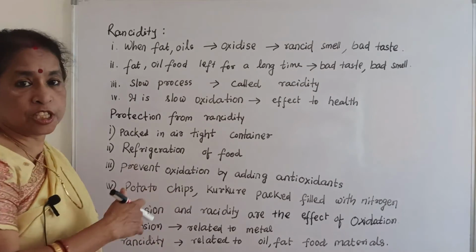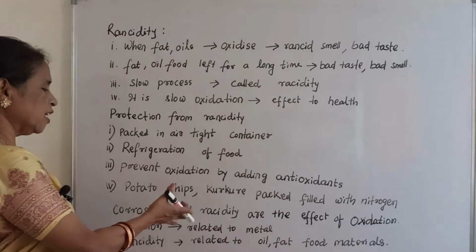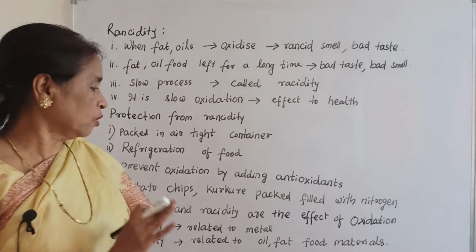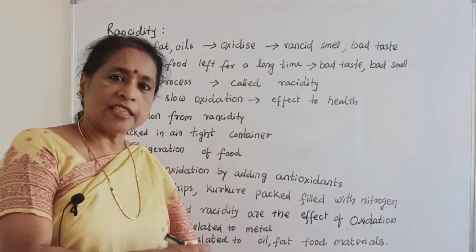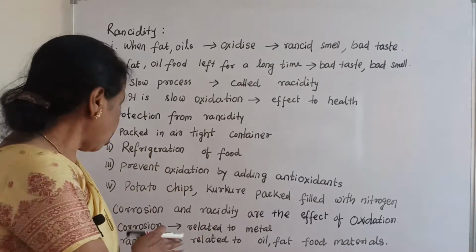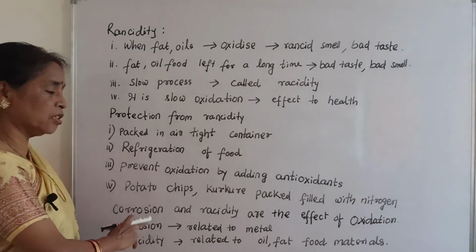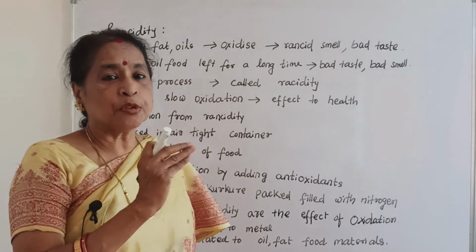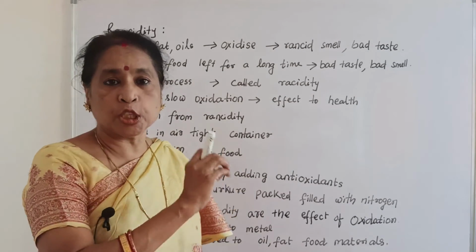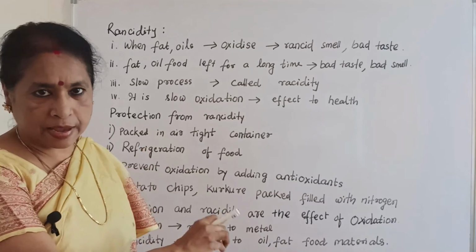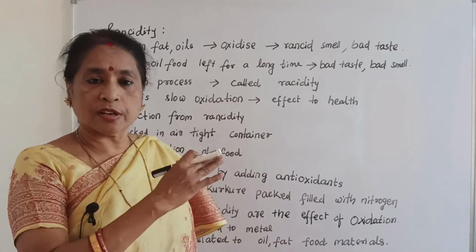Lastly, you can conclude that corrosion and rancidity are both effects of oxidation in our daily life. But corrosion is related to metal. If metal is destroyed with the help of air, moisture, carbon dioxide, different types of acid, then it is called corrosion, and especially for iron, it is called rusting.